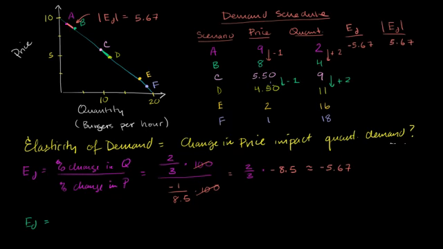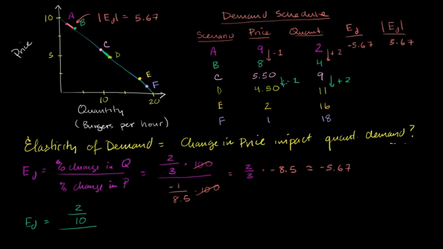Our starting points and our ending points for price are lower, and our starting and ending points for quantity are higher. So it'll actually change the percentage. So let's see what we get. Our percent change in quantity: we have a change in quantity of 2, and our average quantity is 9 plus 11, which is 20, divided by 2 is 10. All of that over percent change in price.